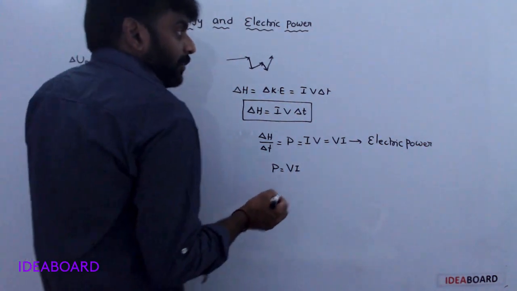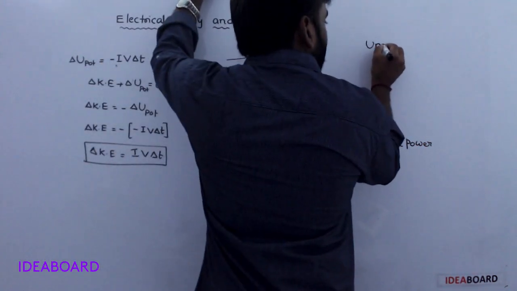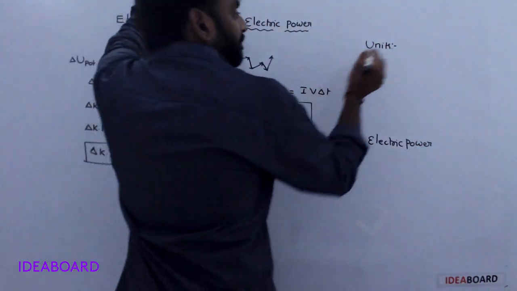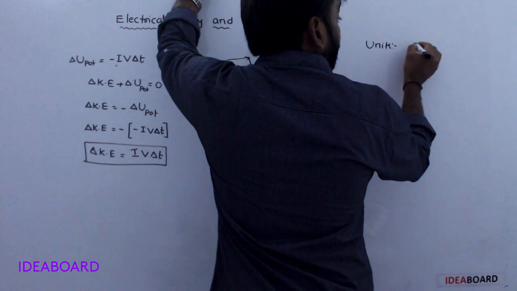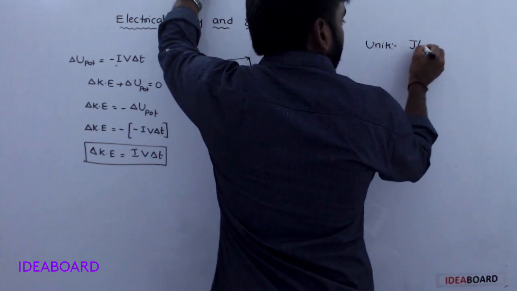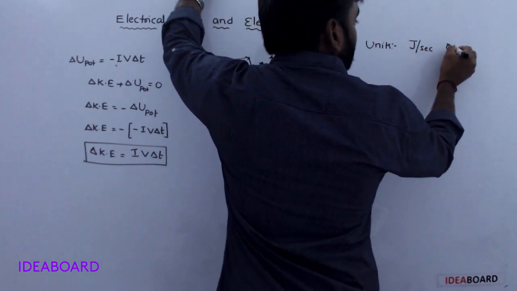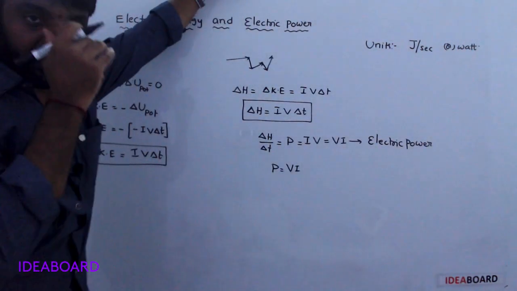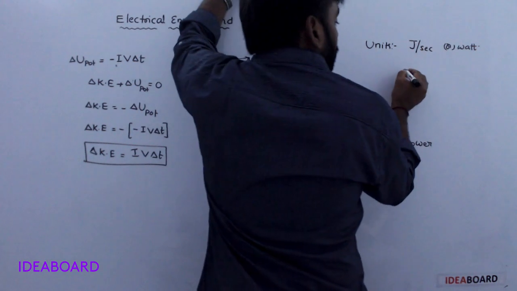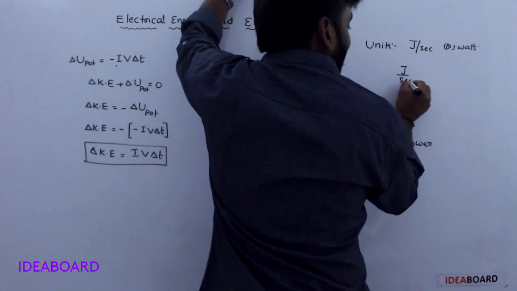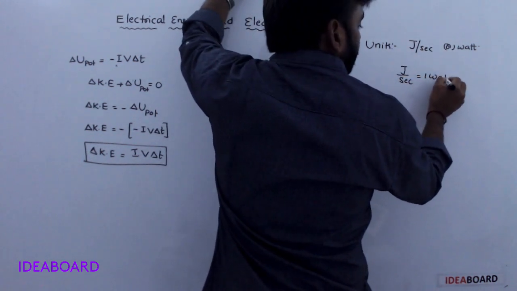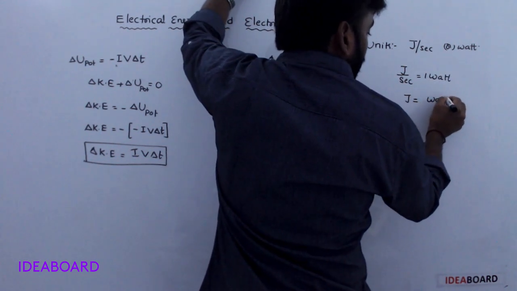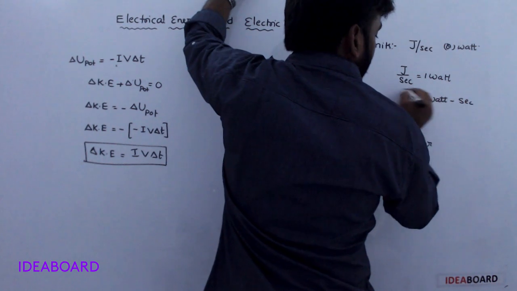What about units? Joule per second, or simply watt. 1 joule per second is equal to 1 watt. That means joule is equal to watt second.